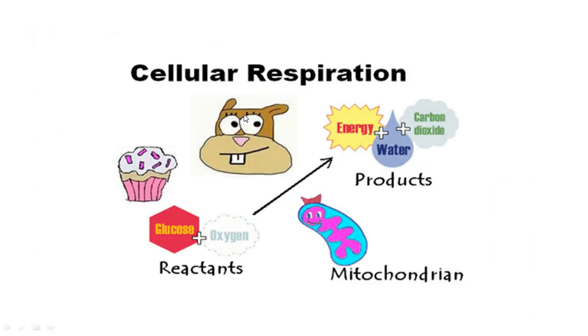Whenever an animal feeds on food, the glucose present in the food reacts with oxygen. So these are the reactants. And in this reaction, the glucose converts into carbon dioxide, water, and energy is released. These are the products. And all this reaction takes place inside the mitochondria. So now you might be thinking, what is this mitochondria?